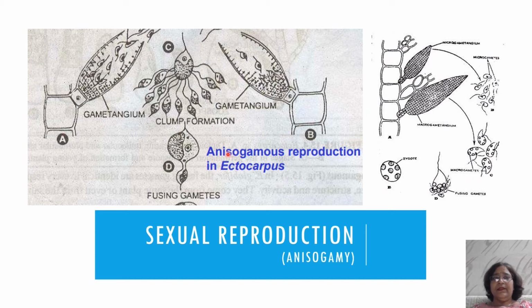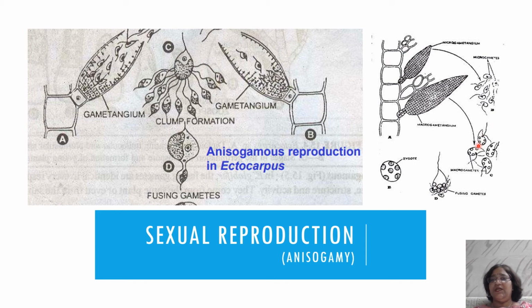Anisogamy: the gametes are from different gametangia, plurilocular gametangia, and they may be from the same filament, but the gametangia are different. You see that this gametangium is small in size and this is large in size. This is known as the microgametangium, micro meaning small. This is the macrogametangium, meaning large size. It will produce the female gametes, large size gametes. This will produce the gametes which are smaller in size. If fusion takes place between such different kinds of gametes, it is morphological anisogamy.